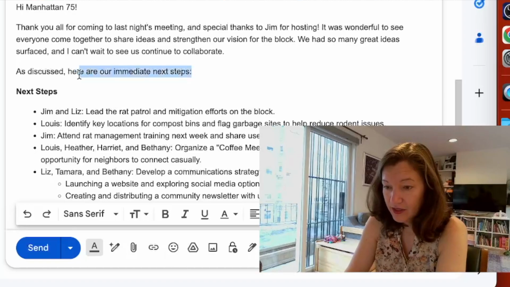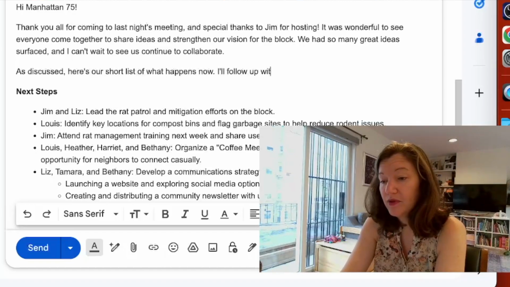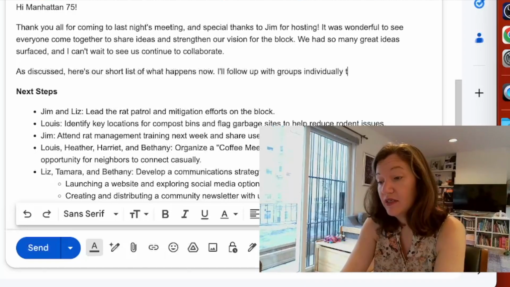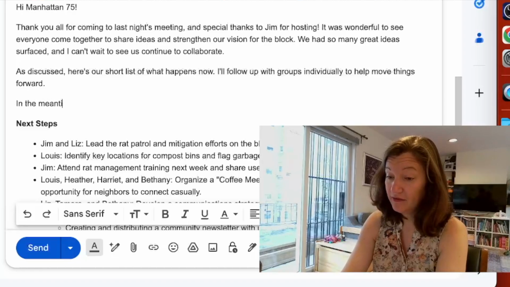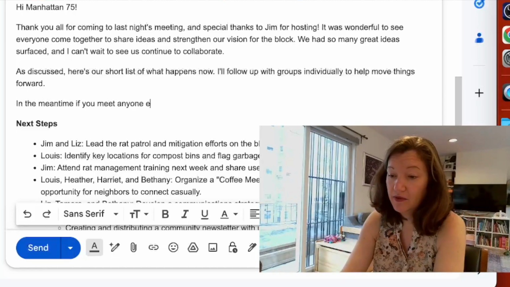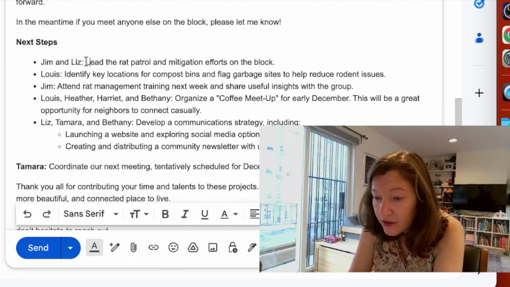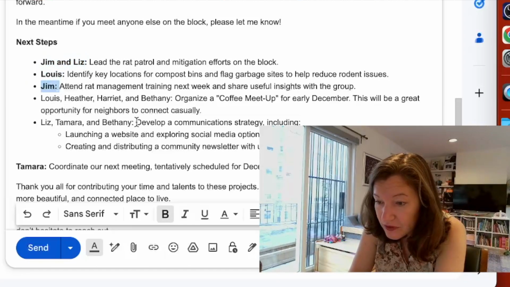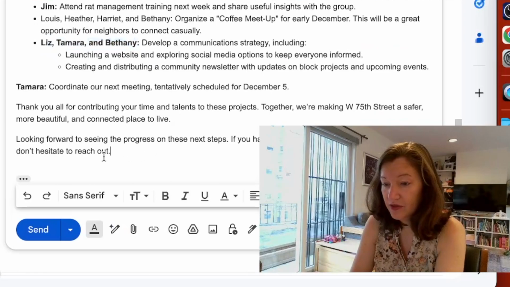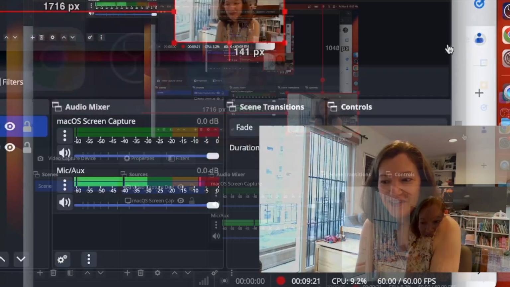As discussed, here's our short list of what happens now. I'll follow up with groups individually to help move things forward. In the meantime, if you meet anyone else on the block, please let me know. Next steps. And then I'm just going to put everyone's info right in here. And there we have the Block Association Planning Meeting GPT. Yay.